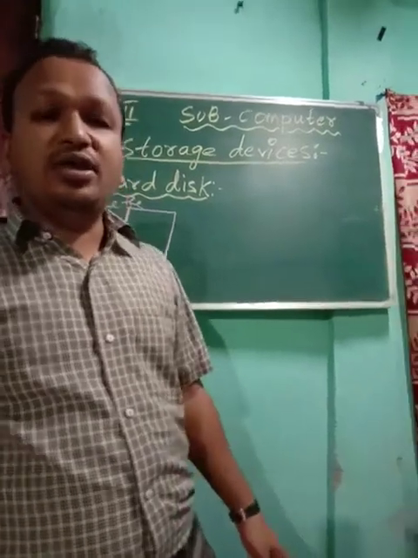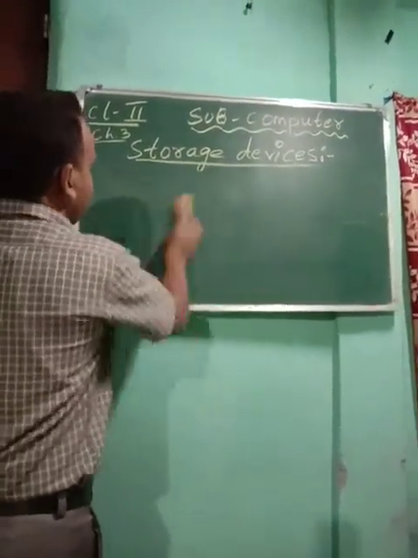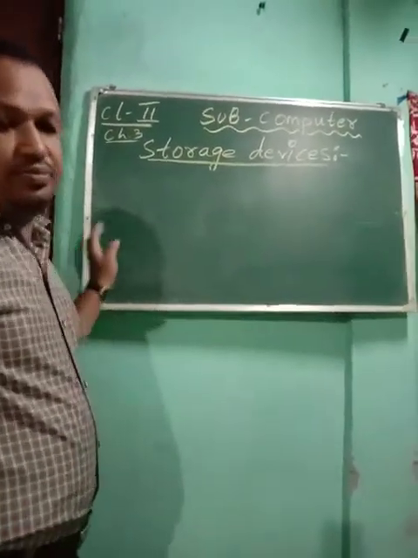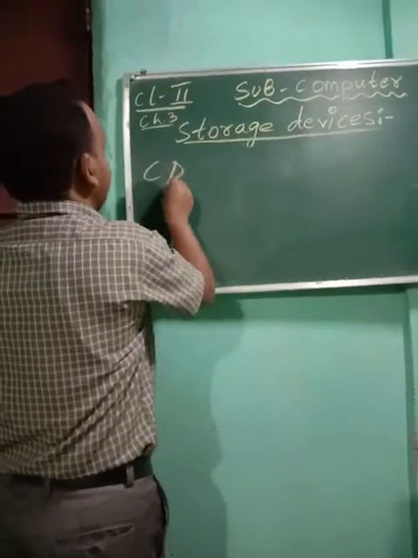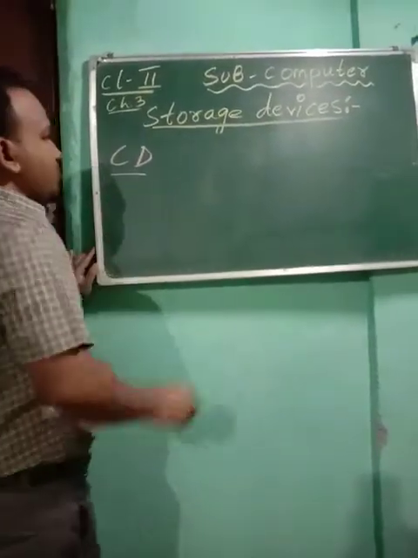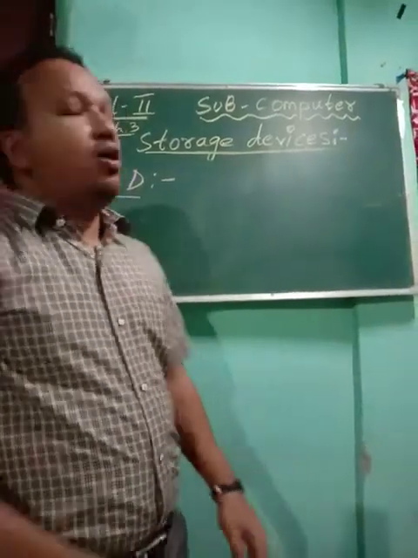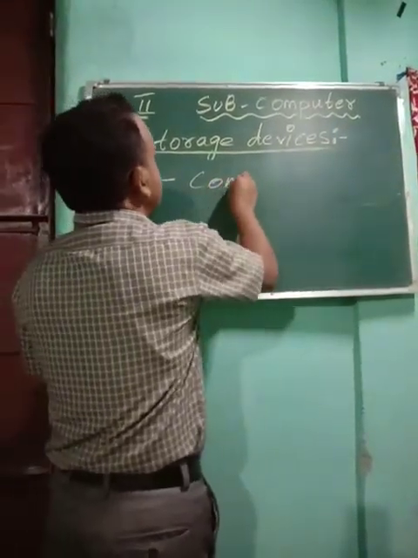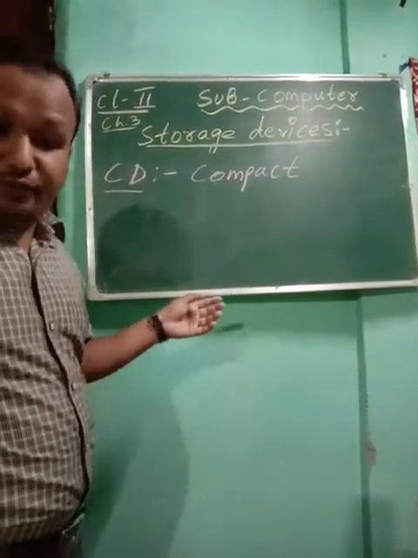Now we are going to see another example, that is your CD. This CD is also a storage device.